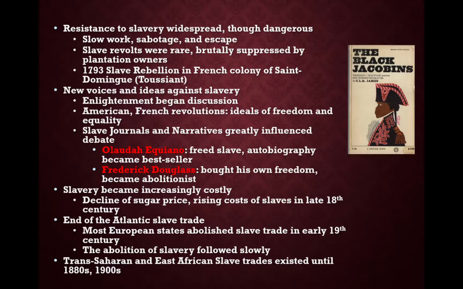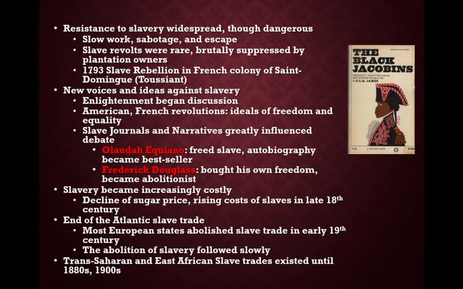The most successful slave rebellion will happen in Haiti, led by Toussaint L'Ouverture, where he will rebel against the French and create the first African former slave country. Also, the Enlightenment will turn some people against slavery. The Enlightenment focused on rationalism and individual rights. The American and French Revolution will also make some people very uncomfortable with slavery because of its idea of equality.